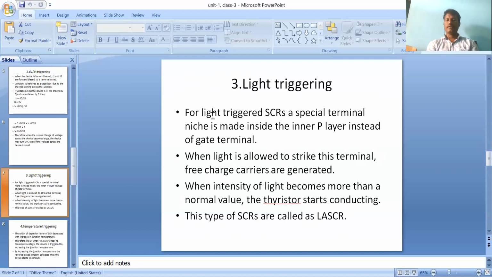In light triggered SCRs, a special terminal is made inside the inner P layer instead of a gate terminal. Our previous SCR has a gate terminal, but here in the P layer, the gate terminal is replaced by some light. That is the only difference. When the light intensity is more than the normal value, automatically the SCR starts conducting. It's a very simple process.